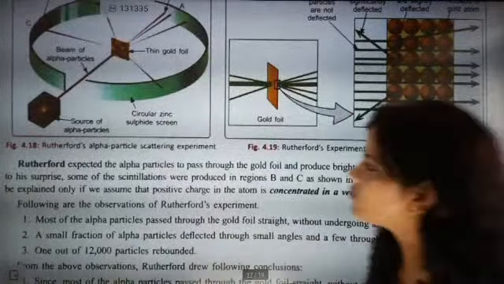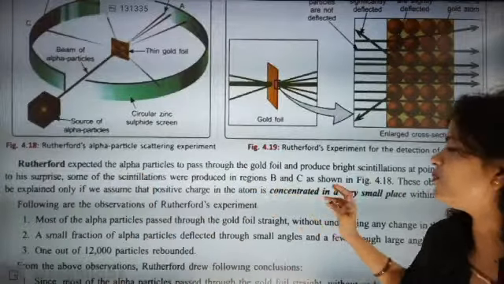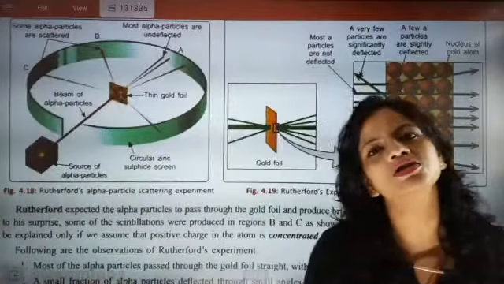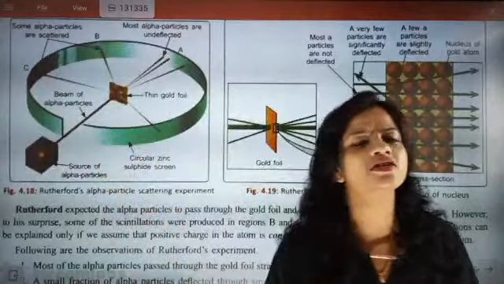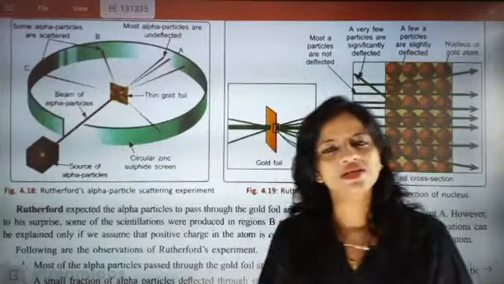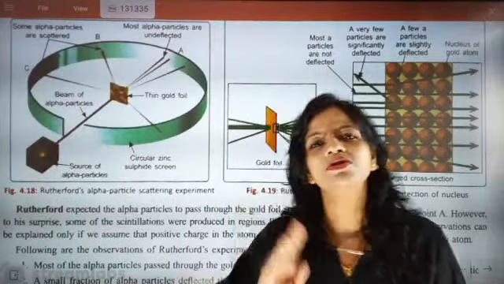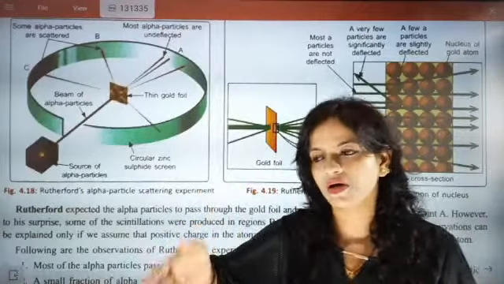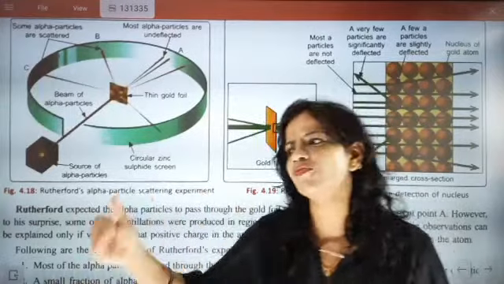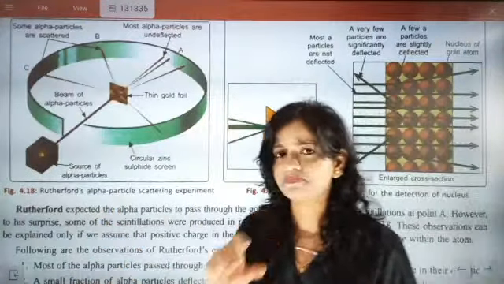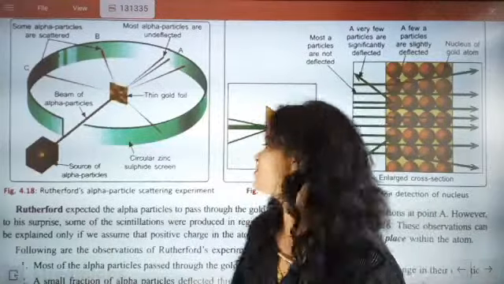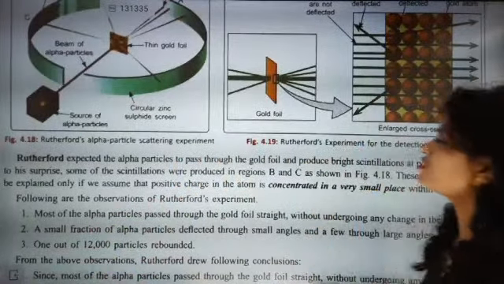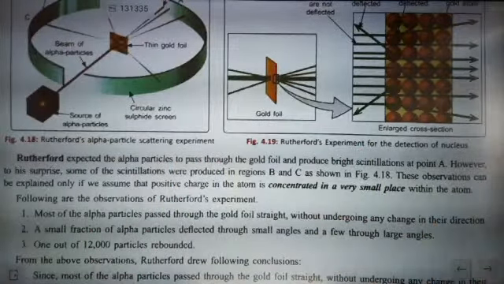But what happened? To his surprise, some of the scintillations were produced in regions B and C. So his surprise was that somewhere outside, on that circular zinc sulfide screen, he also saw some scintillation. That means the rays are striking back. After striking the gold foil, they bounce and somewhere come back. That was the surprise. Now, these observations can be explained only if we assume that the positive charge in the atom is concentrated in a very small place.